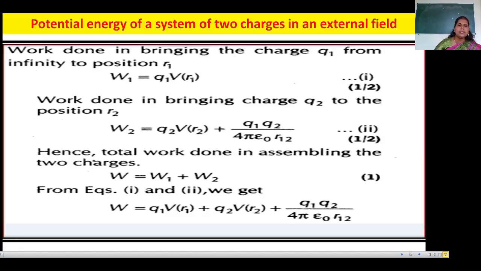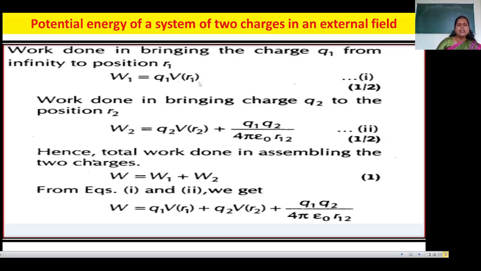Once again, in the last lecture we have seen what is meant by the potential energy of a single point charge. Now here are two point charges in an external field. Now the work done in bringing the charges from infinity: first of all we take the charge Q1 from infinity to the position vector R1. So the work done is W1 is equal to Q1 V(R1).